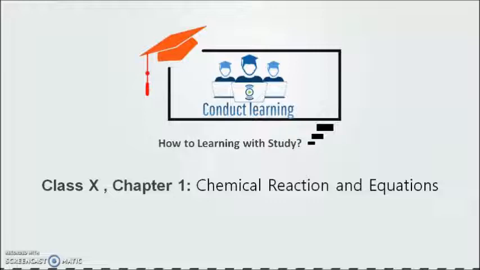So we were at the chapter Chemical Reactions and Equations. This is the first chapter for class 10 science. In the last video, we covered what oxidation and reduction reactions are. We learned that in an oxidation reaction, oxygen is added to a substance, and in a reduction reaction, oxygen is removed from the substance. So a reaction in which a substance gains oxygen is called an oxidation reaction, and one in which a substance loses oxygen is called reduction.